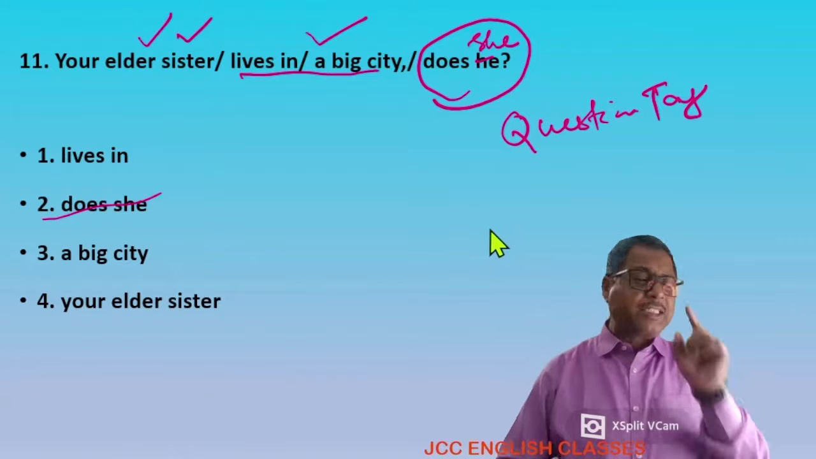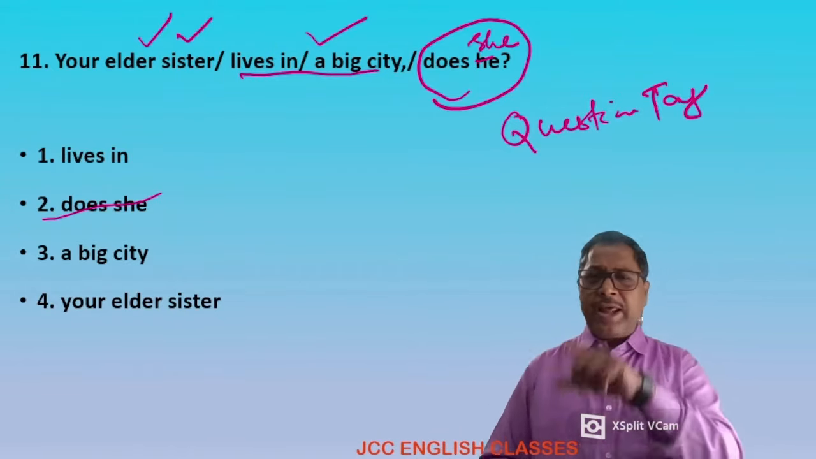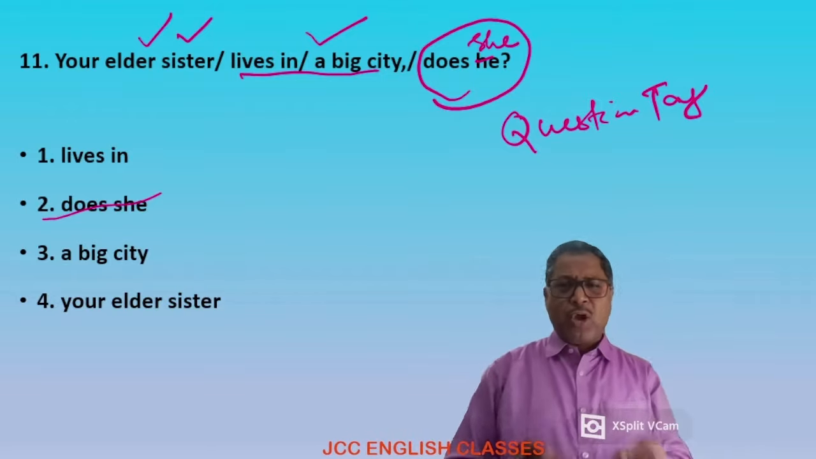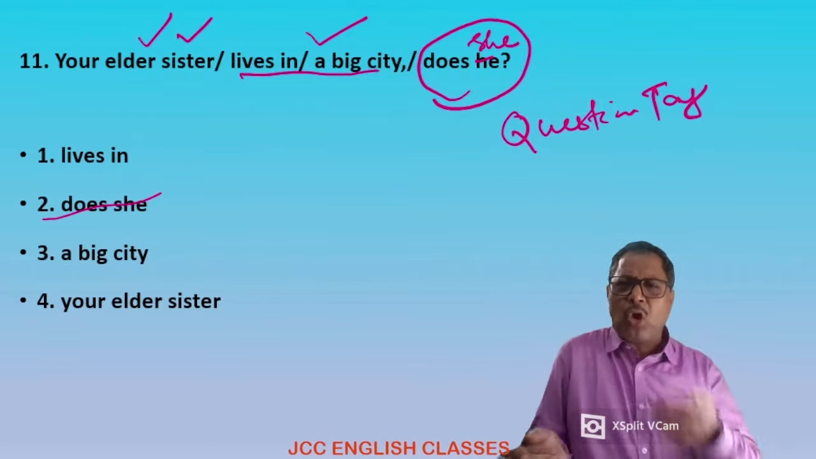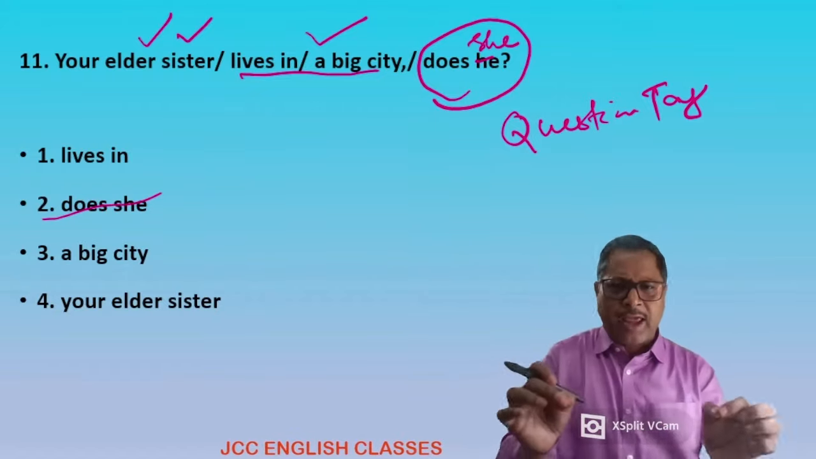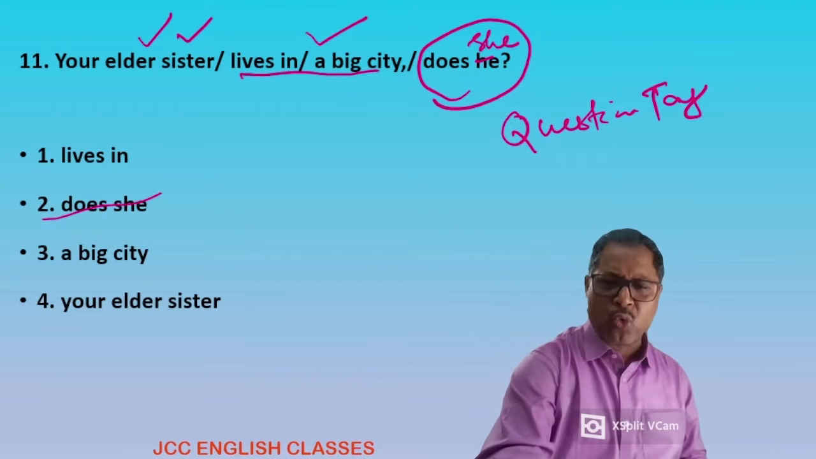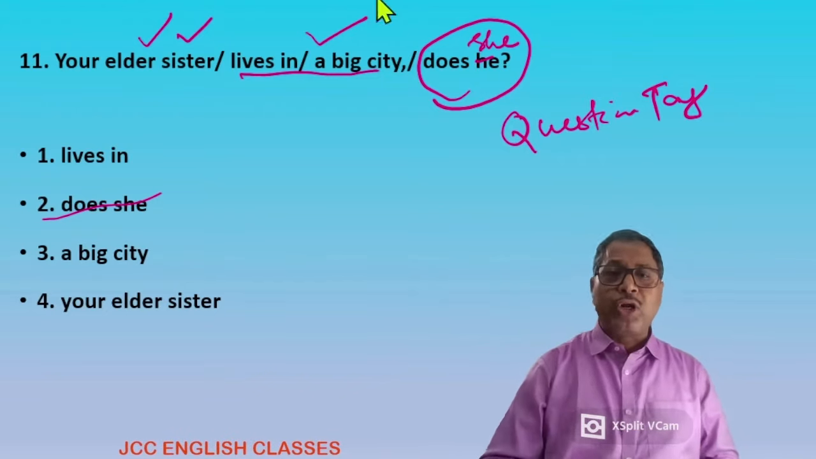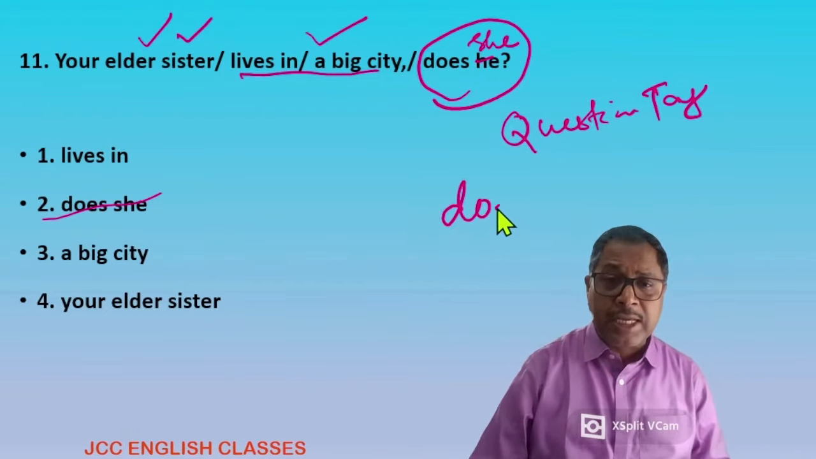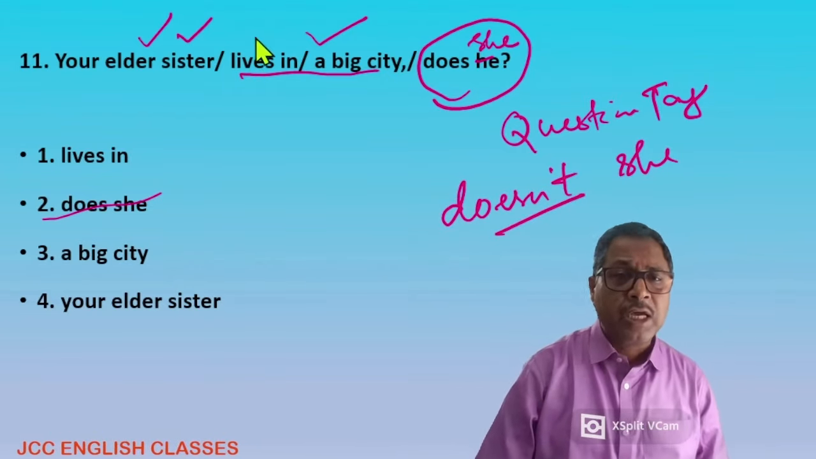And question tag means if the sentence is positive, the question tag will be negative, and if the sentence is negative, the question tag will be positive. Look at the sentence. The sentence is a positive one. The question tag will be a negative one, and from that point of view, it is wrong. So it would be "doesn't she". It would be "doesn't she". Auxiliary "lives" here.